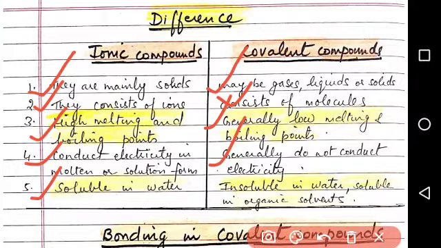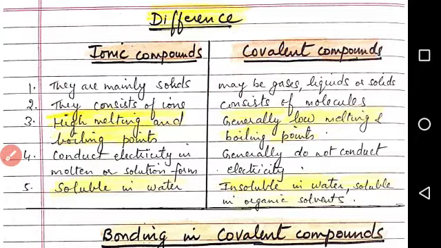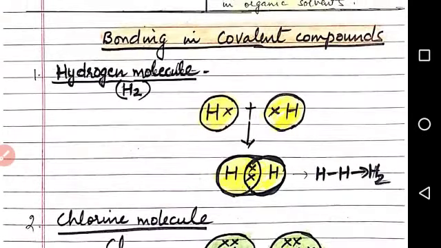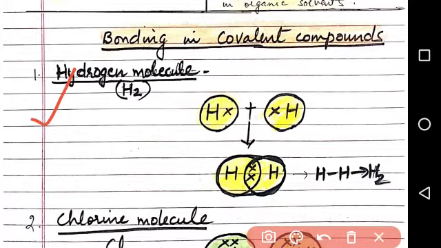Fifth point, ionic compounds are soluble in water as they break into their ions, whereas covalent compounds are insoluble in water and soluble in organic solvents. So these are the main differences between ionic compounds and covalent compounds. Our next topic is bonding in covalent compounds. Let us see how the bonds are formed between various covalent compounds. Our first example is the hydrogen molecule.